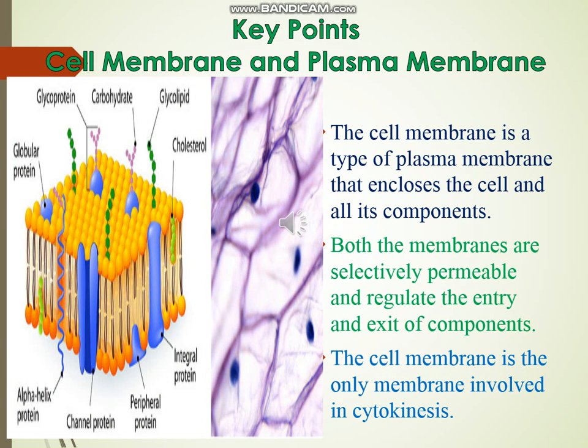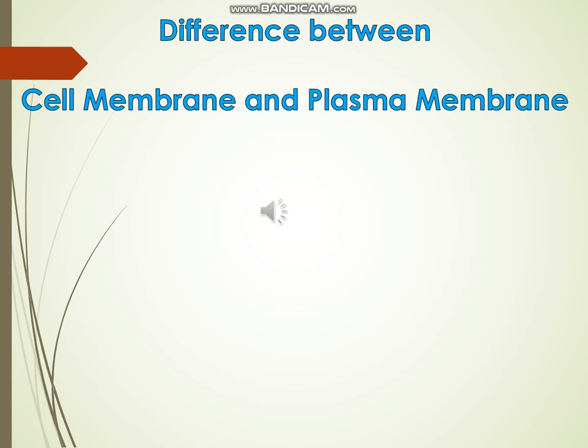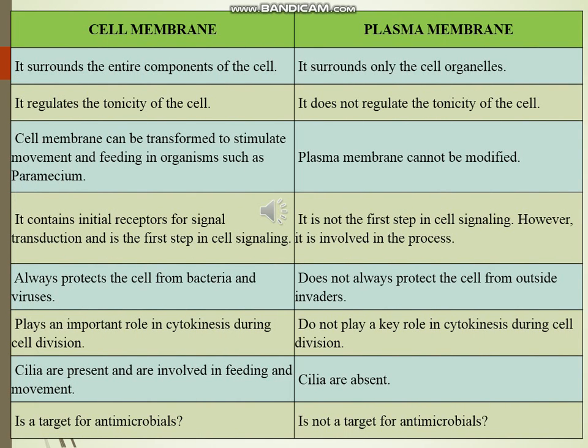Both the membranes are selectively permeable and regulate the entry and exit of components. The cell membrane is the only membrane involved in cytokinesis. Following are the important differences between cell membrane and plasma membrane.